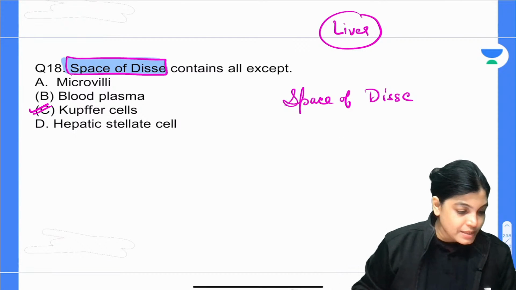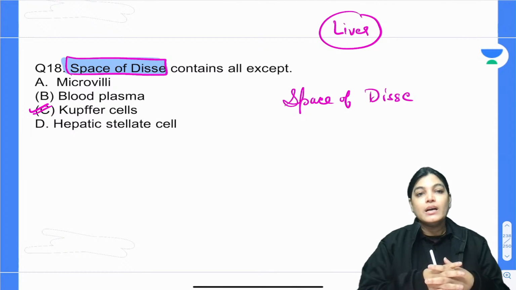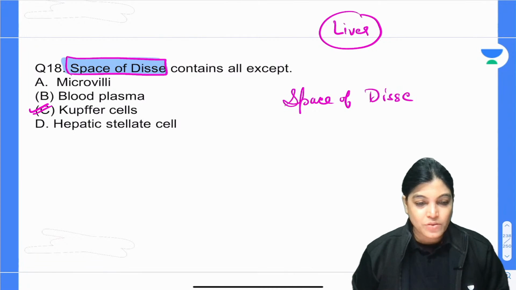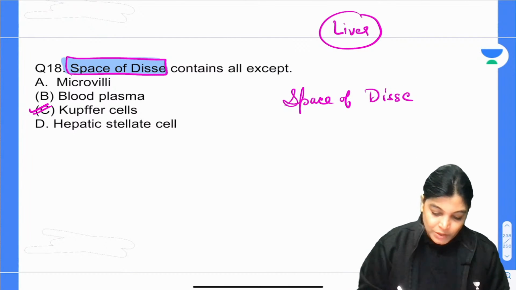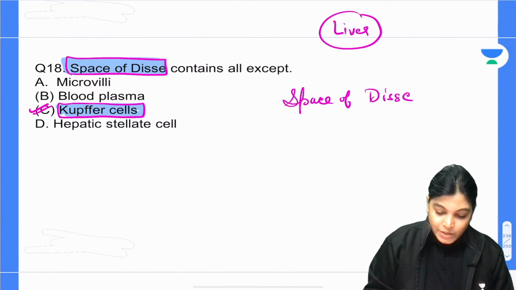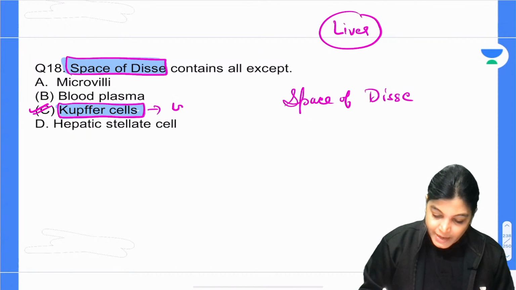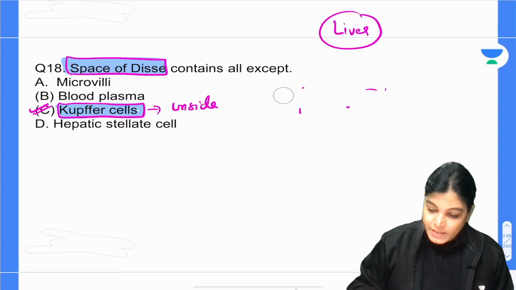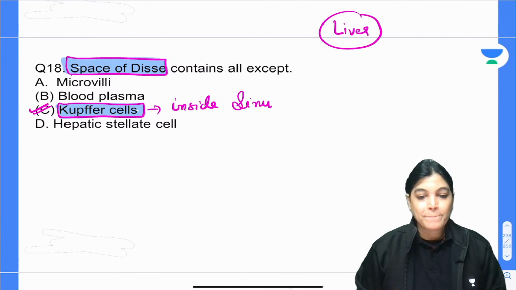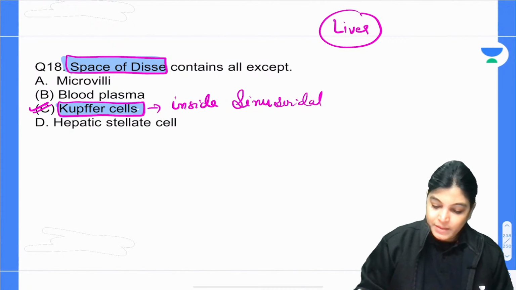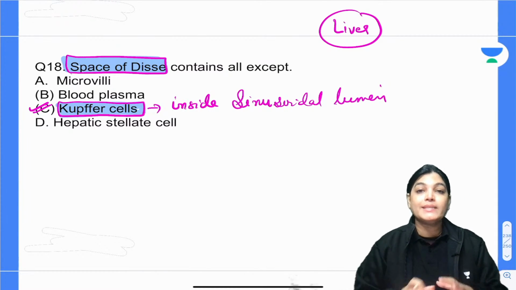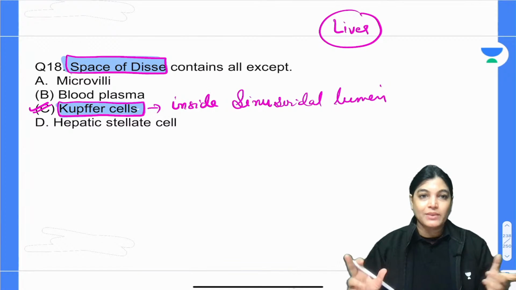It is present in the liver, and it is exactly not inside the sinusoid; it is the perisinusoidal space. When we talk about Kupffer cells, it is the correct answer because Kupffer cells are present inside the sinusoidal lumen. Rest all is in the surrounding part, which is called the perisinusoidal space of Disse.